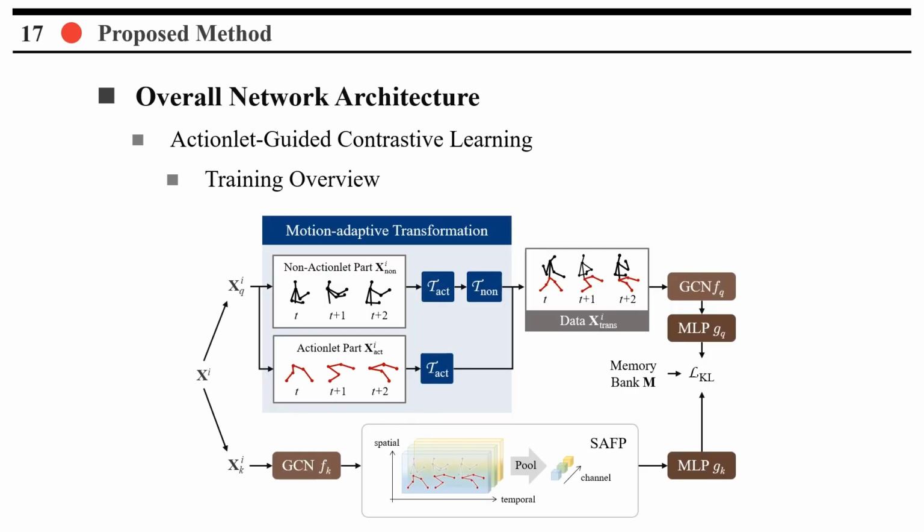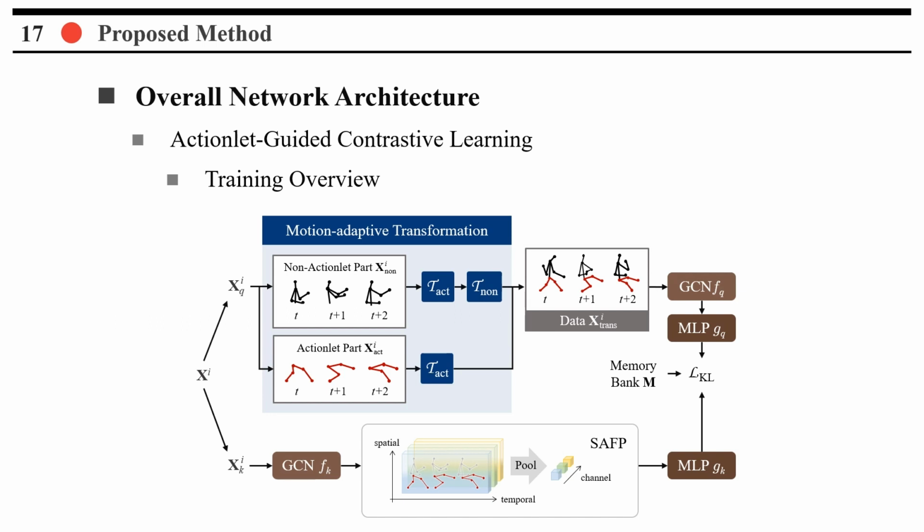The pipeline of our actionlet-dependent contrastive learning approach involves several steps. In the unsupervised actionlet selection phase, we leverage the difference from the average motion to identify the region of motion. For contrastive learning, we utilize two streams: the online stream, updated by gradients, and the offline stream, updated by momentum. We augment the data by applying Motion Adaptive Data Transformation, MATS, using the obtained actionlet on the input data.